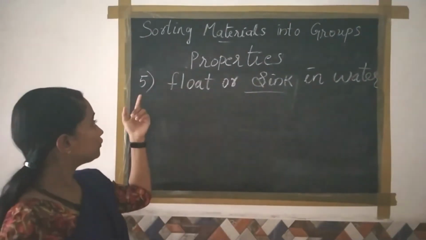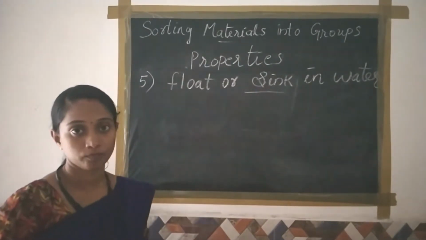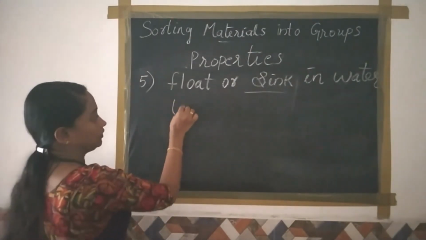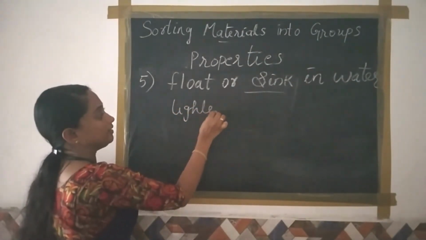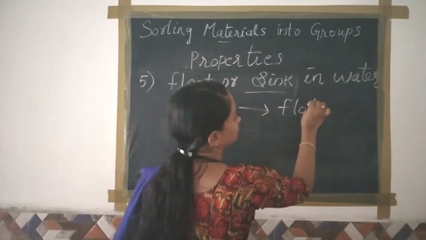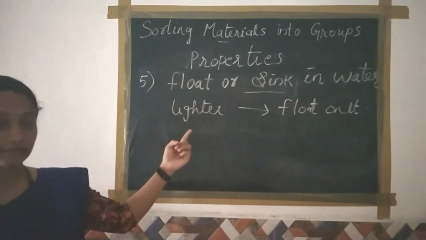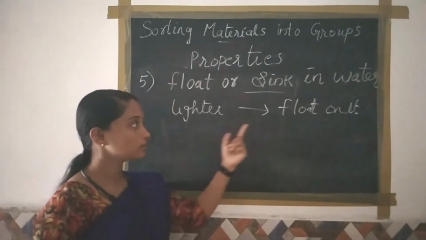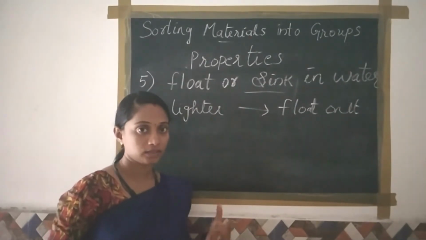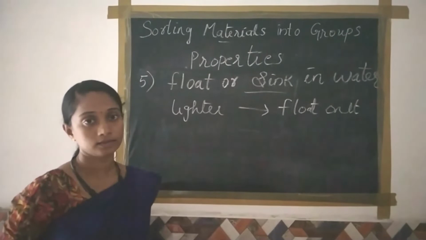Now the last one, fifth property, the material may float or sink in water. Which materials are lighter than water? Those materials float on the water. For example, thermocol, plastic toys, sponge. These are examples of lighter things.